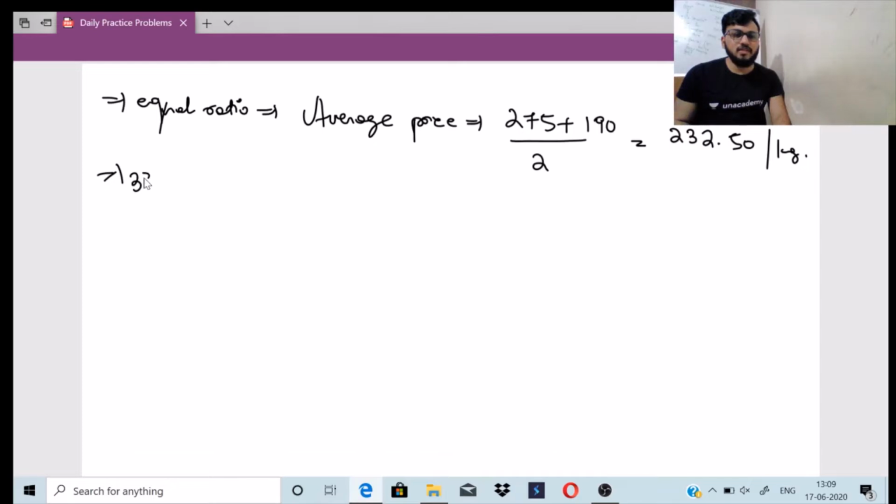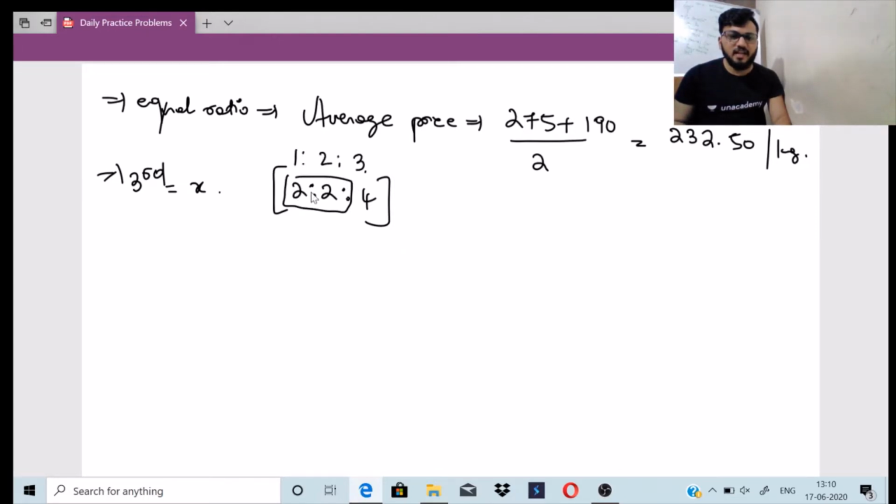So let us keep the third variety as X. We know that the ratio is given as 2:2:4. So basically there are three varieties: the first variety, second variety and the third variety. The first and second are in equal ratios, 1:1.